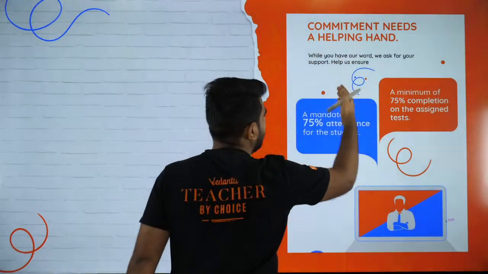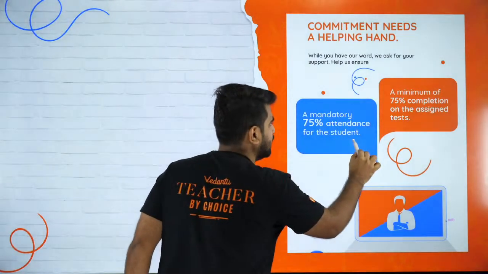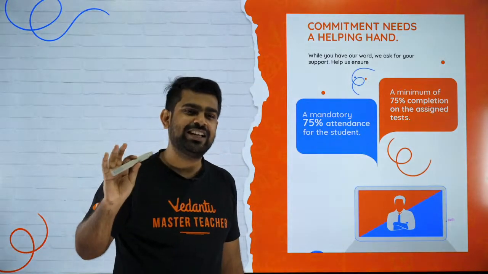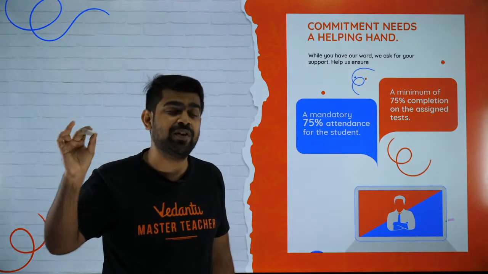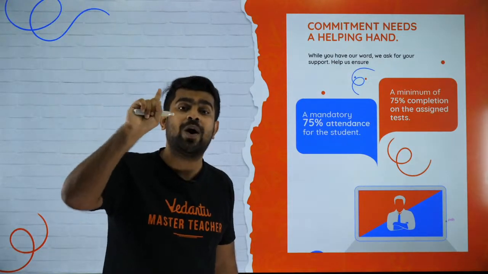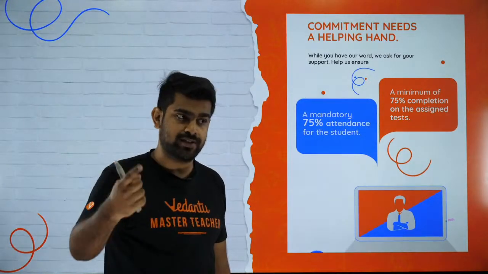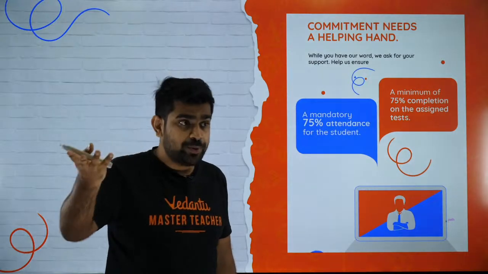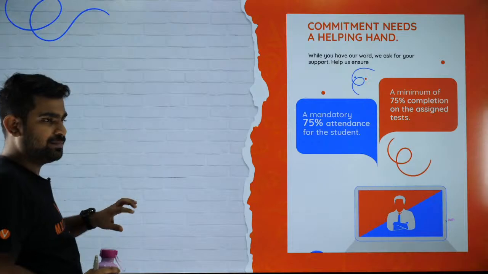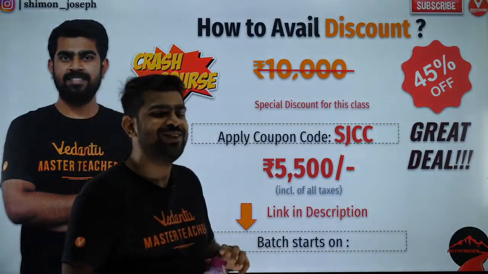So this is the criteria. The only condition is you need to attend 75% of the classes and 75% of the tests. That's it. If you attend 75% of classes and 75% of the test series, you are eligible for VIP. VIP is for 1 year students or 2 year students. You have to join 1 full year or 2 full years. Then if you don't improve after the end of 2 years, we will give you back the entire fee. Got it? Great.